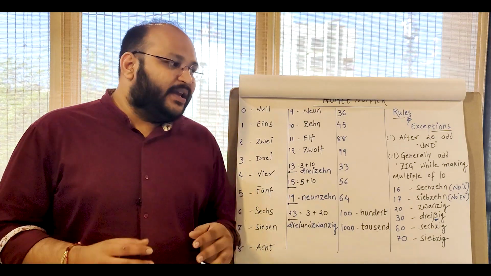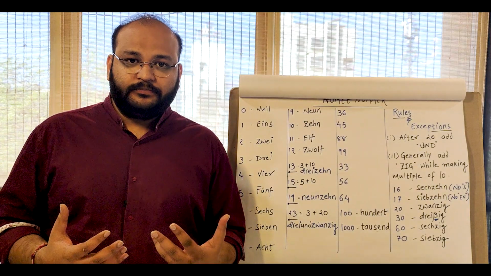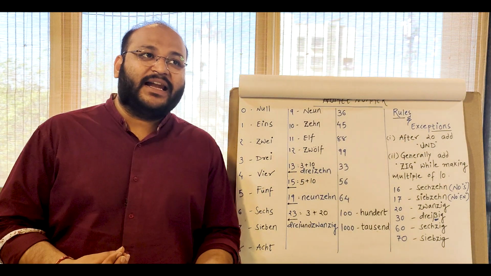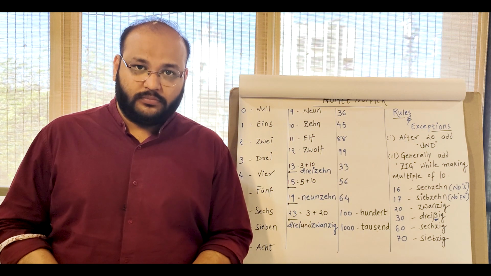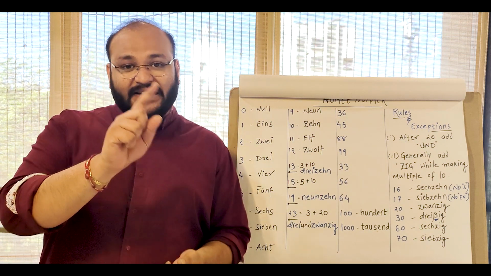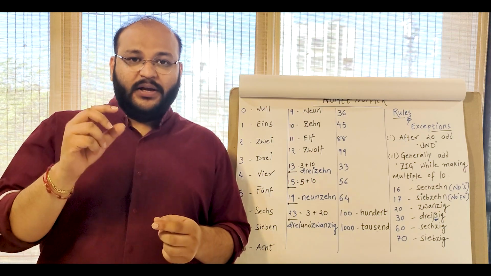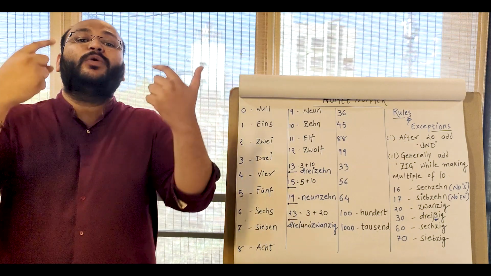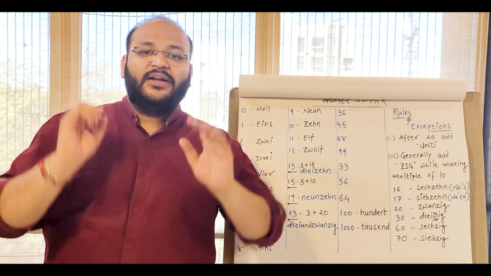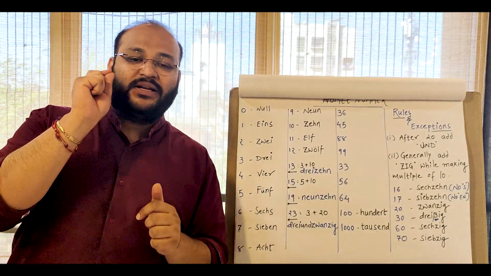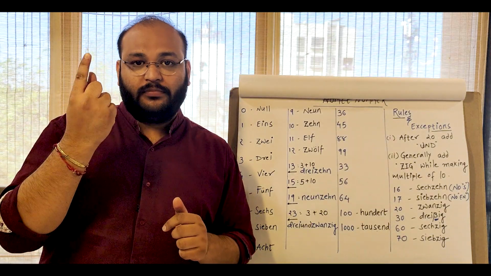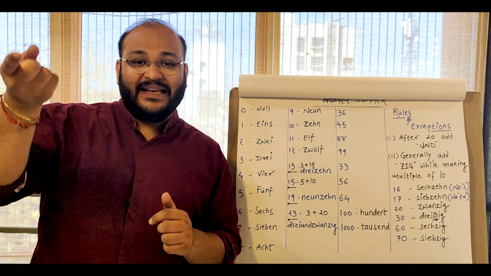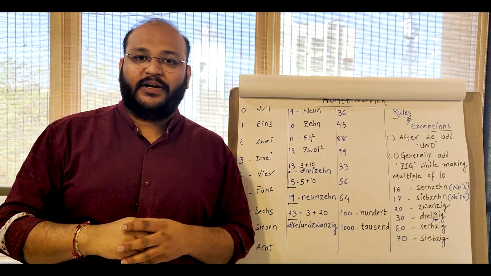Afterwards, now see, in our Hindi, or in our normal Indian language, the numbers that we normally say, like 21, so we say ik is, 21. So what we say first is the unit digit, and then how much we have to add to that unit digit to get the final number. So 21, the unit digit is 1, ik, and then we have to add bis, so 21, then 22, 23, so on and so forth.